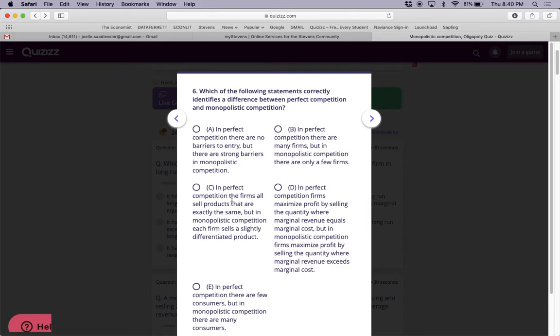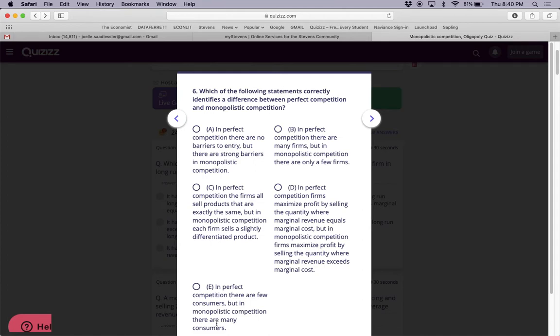In perfect competition, the firms all sell products that are exactly the same. But in monopolistic competition, each firm sells a slightly differentiated product. That's correct. So this must be the answer. Let's go through the other ones. In perfect competition, there are few customers, but in monopolistic competition, there are many customers. We never made that differentiation.